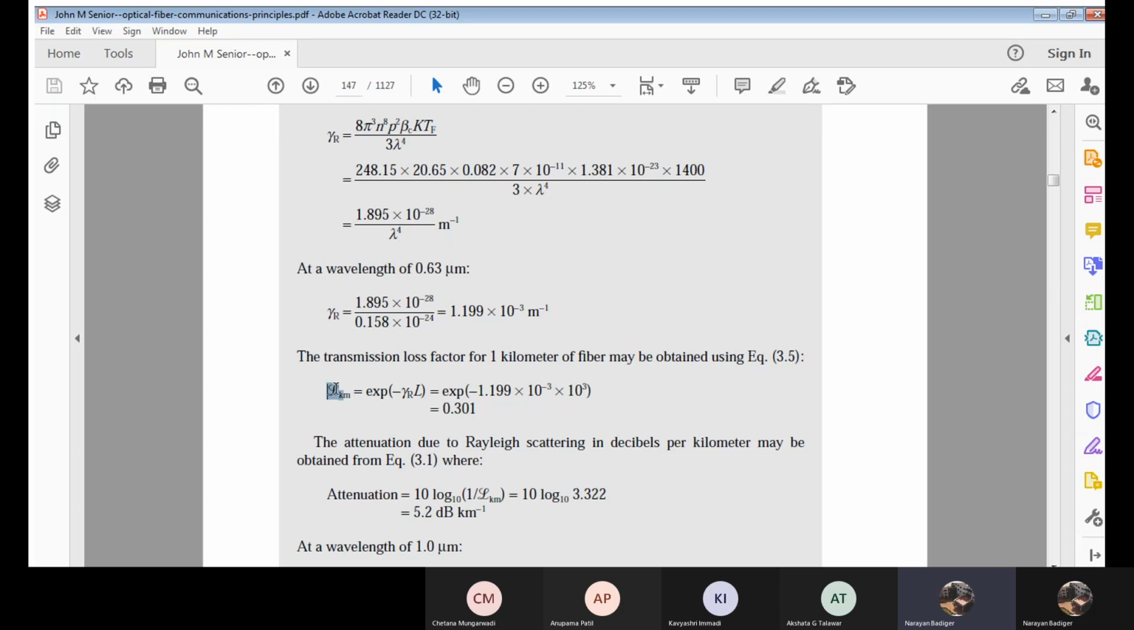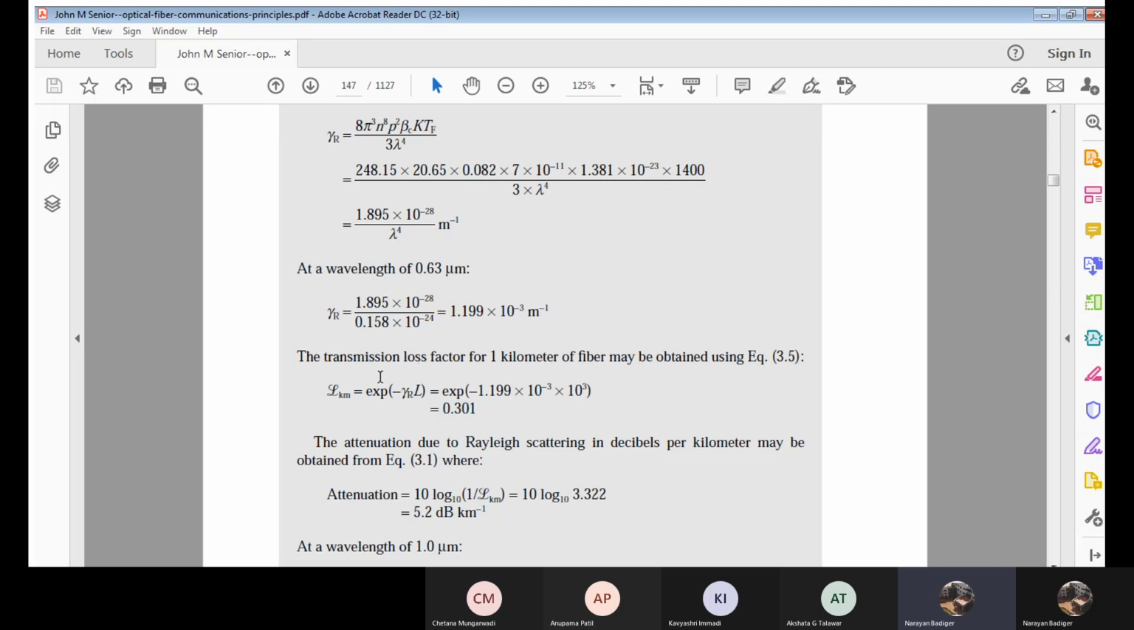Okay, see here, the transmissivity per kilometer is given by e raised to minus gamma L. Okay, gamma R I have calculated, which is 1.19 into 10 to minus 3. Into L, what is the length of the fiber? 1 kilometer. It is given over here. Okay, for 1 kilometer I am calculating, which is 1 kilometer is nothing but what? 10 raised to 3 meters. Okay, that I have used over here. If you just simplify, that is e raised to this all, so it leads to 0.301. So this is your transmission loss factor or transmissivity.